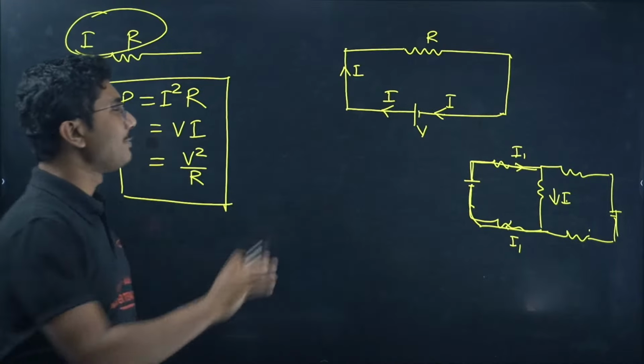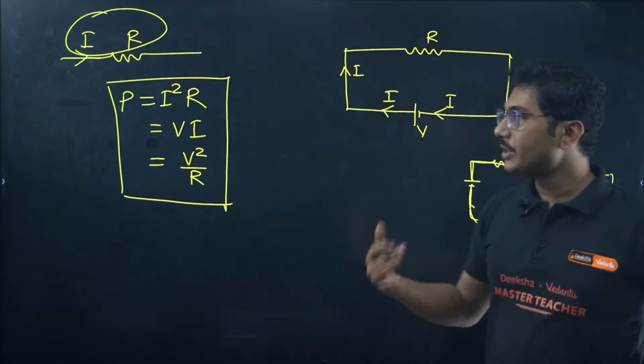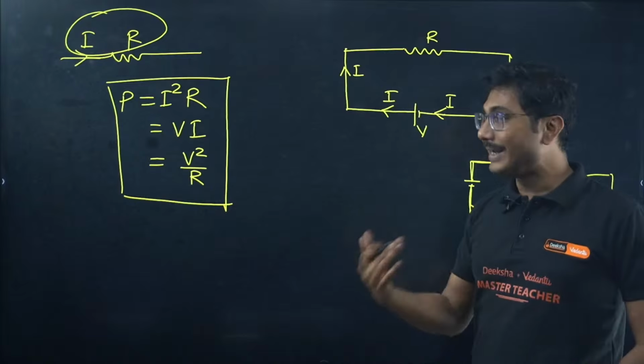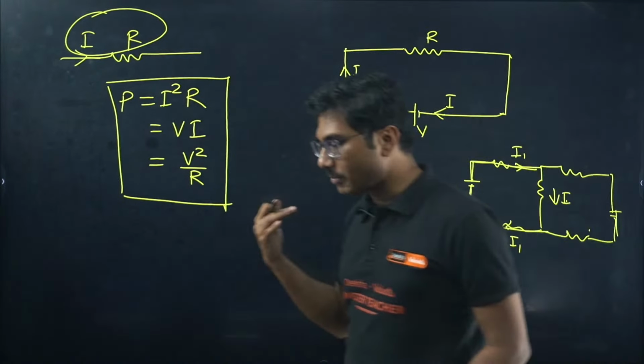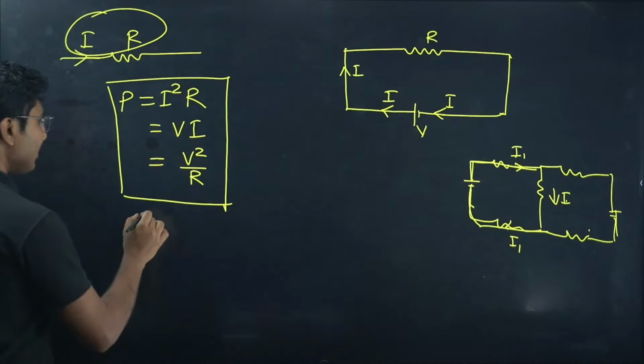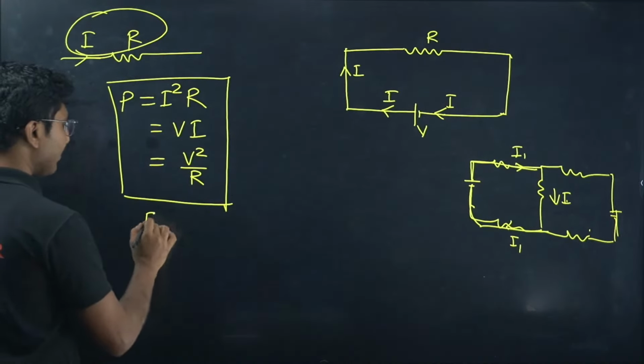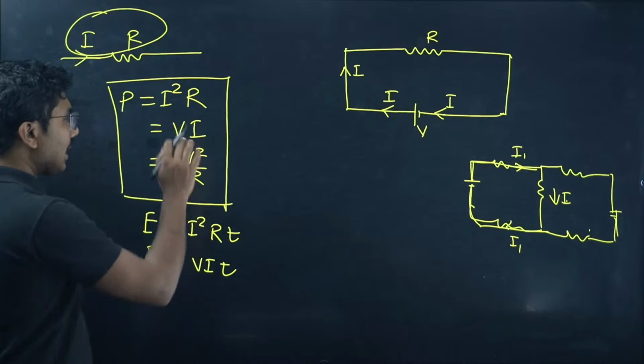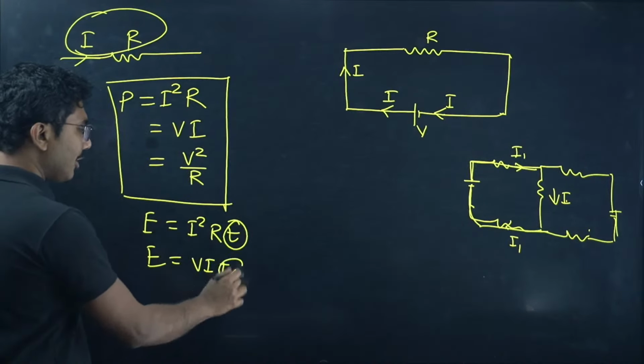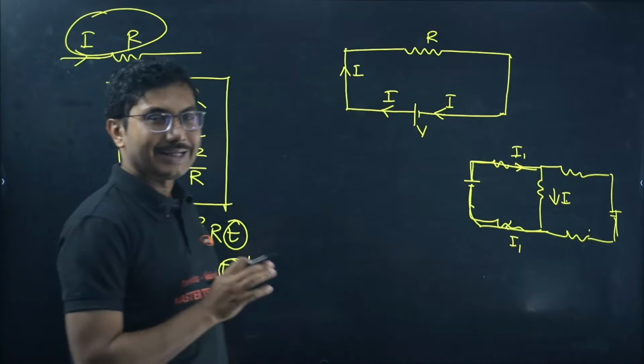So power dissipated in a circuit is nothing but how much energy it is spending per second. If you remember Joule heating in your class 10th, the energy was given by I squared R T, or V I T, or V squared T divided by R. So these are all the three formulas. Now if you take that T out, you get the power. Power is energy dissipated per unit time.